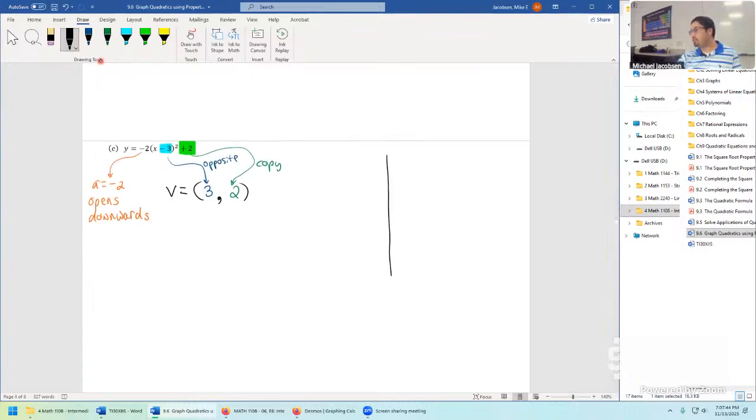So if we go to plot with what we know so far, here's what the plot would look like. Go right 3, up 2. Here's the vertex, the highest point on the graph. It'll open downwards from there. And also, we have an axis of symmetry, x equals 3. The axis of symmetry will always go through the vertex, making the next part of the problem kind of faster to solve. We need 2 additional points, but the next nice points to put in would be 4 and a 5.